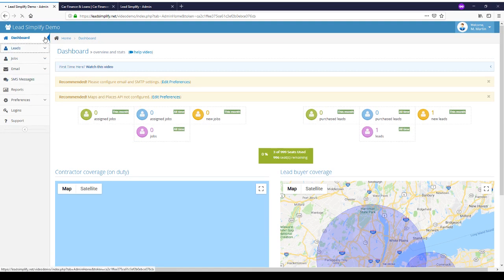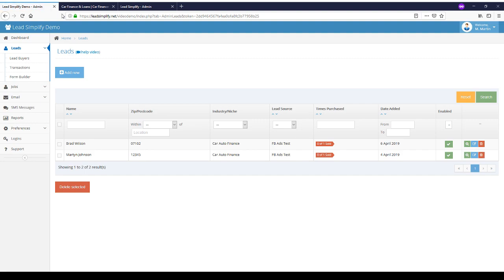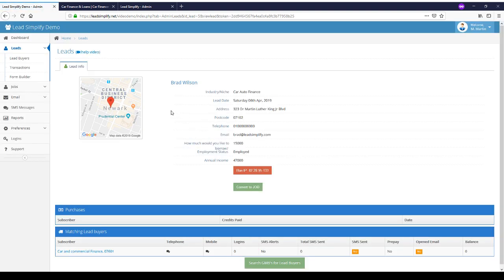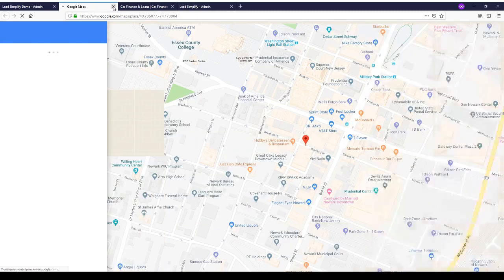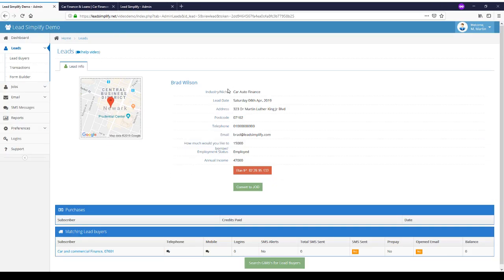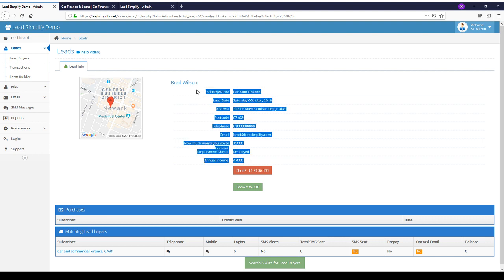So we click on leads. We can see that these two leads have been submitted to this system. The one that we've just submitted now, Brad Wilson. At the moment, we can see this lead has been sold 0 of 1 possible times. If we click on the lead, we can see some of the details. We can pop open a map, look at the location if you need to, and we can see the information that Brad submitted.